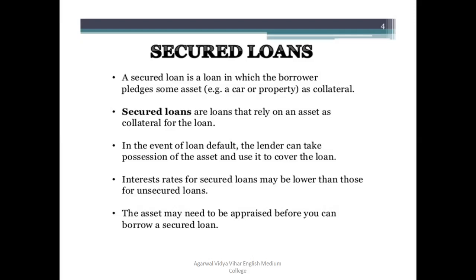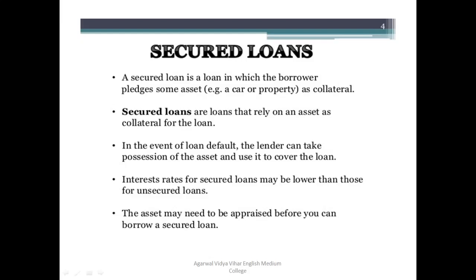The third characteristic is that in the event of loan default, the lender can take possession of the assets and use them to cover the loan. If the customer becomes a defaulter, then what is the banker going to do? The asset which is kept by you as security, the banker is going to use that asset. The banker will take possession of that asset.